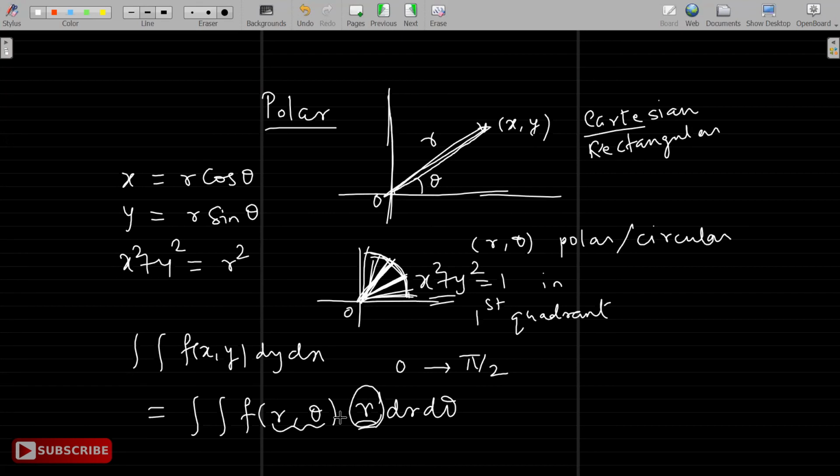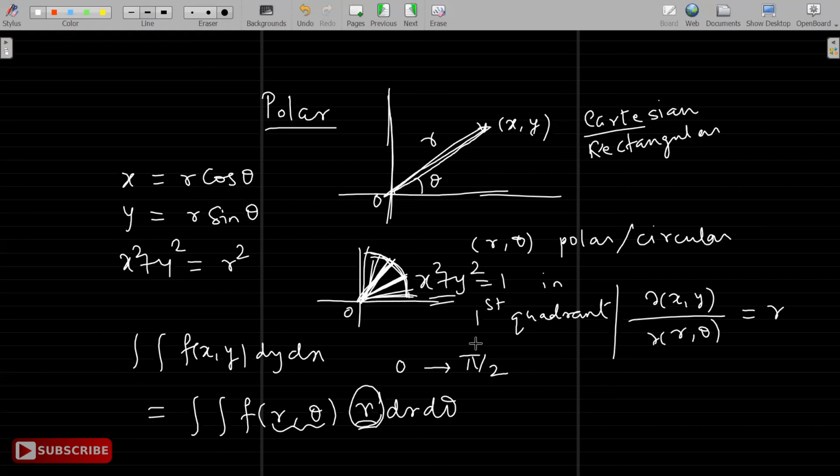The idea is that it's a change of variable from xy to r theta. When we change it, the change of shape is taken care of by this derivative factor, and that turns out to be, in this case, r, the Jacobian. If you find del xy by del r theta, that is r, and therefore I have to multiply by the factor r. So these are the basics for polar coordinates or circular coordinates.